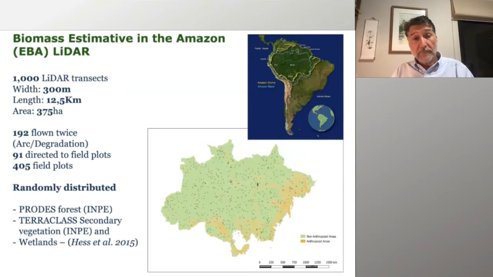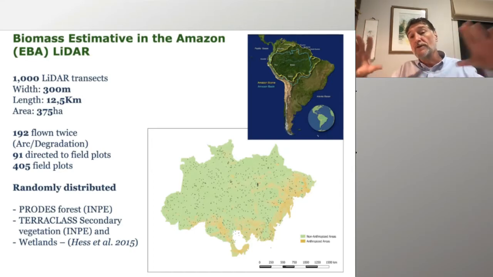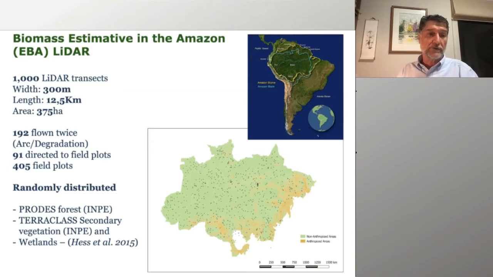So what we did, with support from the Amazon Fund, was fly an airborne laser scanning LiDAR over the region. We flew about 1,000 transects, each with 375 hectares. We're talking only about the Brazilian Amazon. You see the whole Amazon on the South American map up there, which is actually the whole northern part of the continent. Some of the flights we did twice, about 20% of the flights.